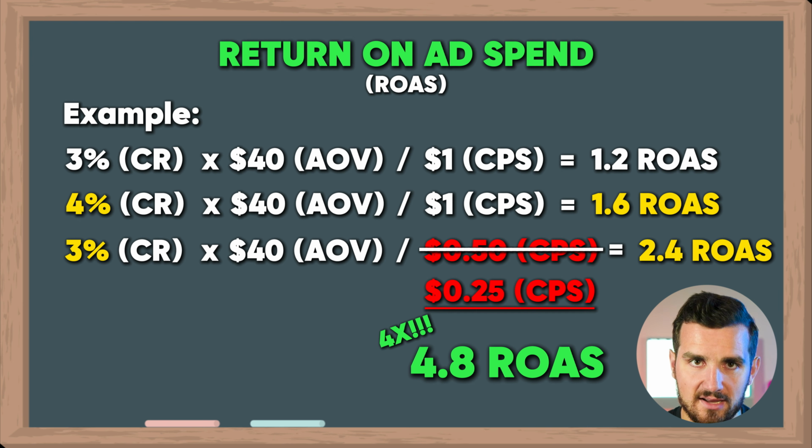to a 4.8. And that's without making any changes to our website, any changes to the conversion rate or to the average order value. Just seeing where the little levers are that we're able to pull and then seeing the impact that it has on our overall ROAS, because we broke it down to the minutia, to the fine-tuned details, it gives us so much power because we actually know where to place our focus.